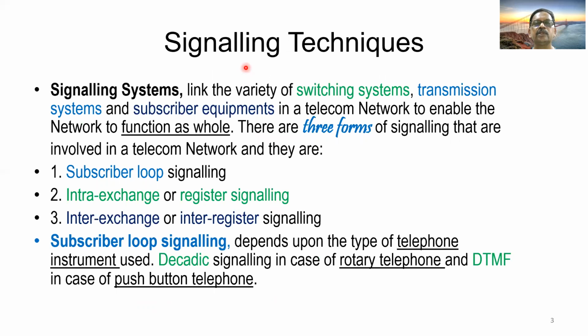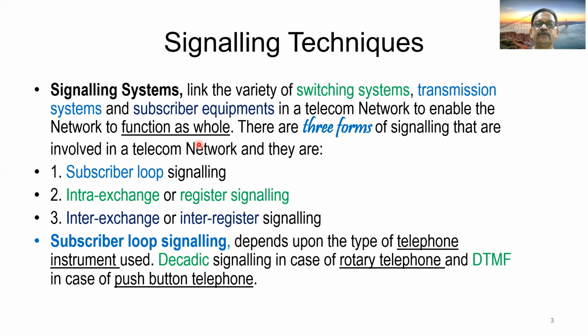Now we will look into the various signaling techniques. Signaling systems link a variety of switching systems, transmission systems, and subscriber equipments in a telephone network to enable the network to function as a whole.